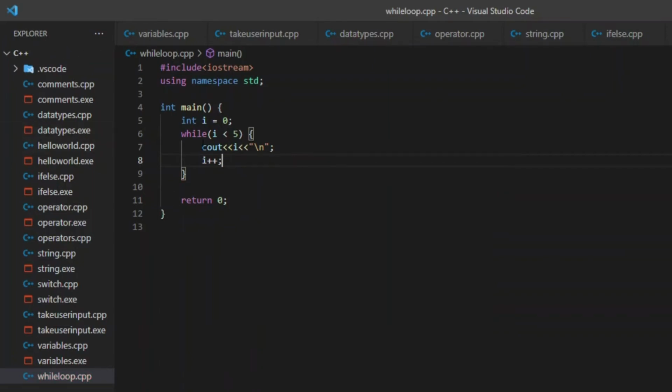What this statement will do is, when i is equal to 0, the while loop will start. So first of all, i is equal to 0, so the loop will start, it will print 0, and then slash n means next line, and then i plus plus, so i is incremented by 1 and now will be 1. So now 1 will be printed here, and then in the next iteration i is again incremented, so now 2 will be printed, then 3, then 4, but not 5. Why not 5? Because the condition is i less than 5. That's why it will print up to 4.